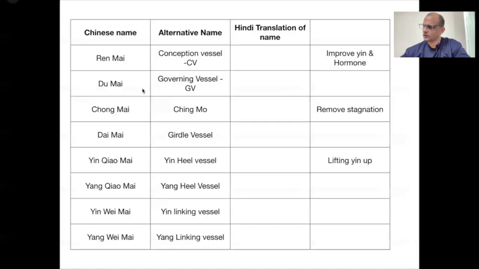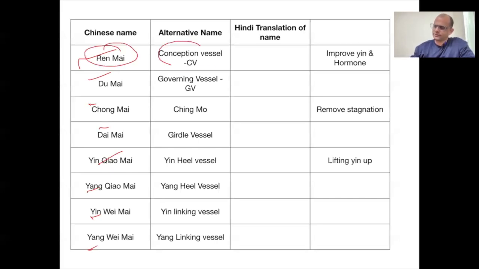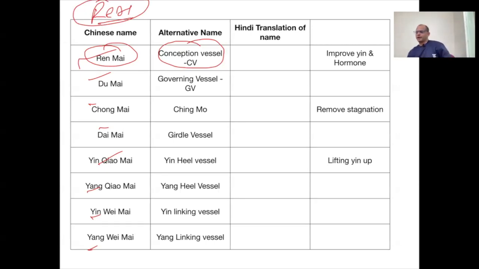So we can see in this page, there are 8 extraordinary meridians. 1, 2, 3, 4, 5, 6, 7, 8. And every meridian has some name, like the Ren Meridian. The name of Ren Meridian is Ren Mai. The meaning of Mai is vessel.